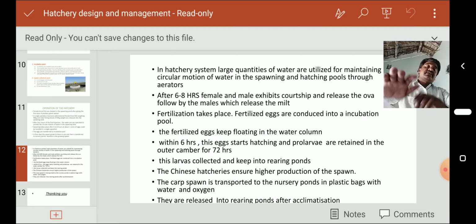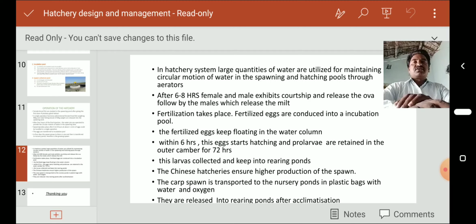The fish seed is carried in polythene bags, drums, etc. Today we use different techniques for seed transport. After transport, we must immediately acclimatize the seed to the new environment.